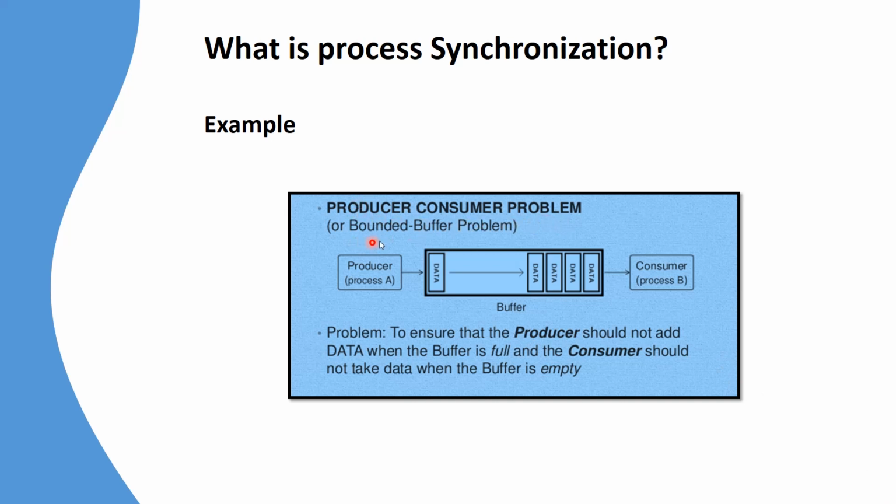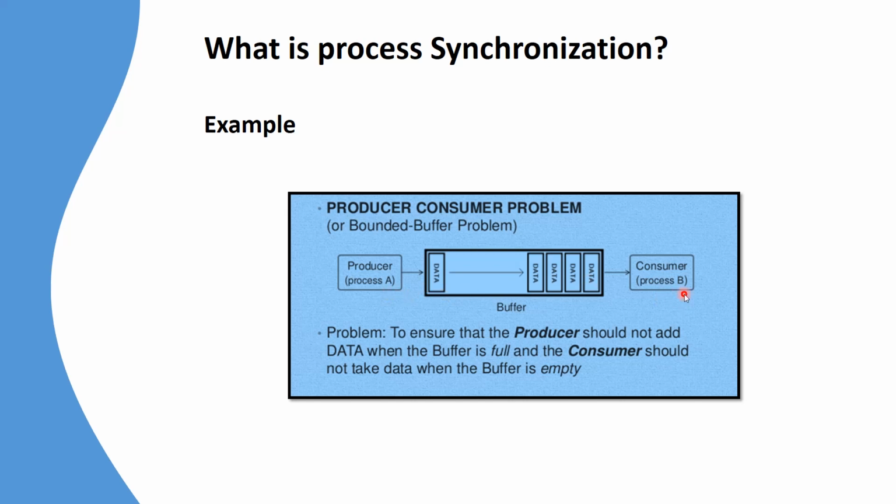which is also called the bounded buffer problem. In that problem, the producer was producing the data and storing it in the buffer, and the consumer was reading or consuming the data from the buffer. Here the producer is considered as process A and the consumer as process B.